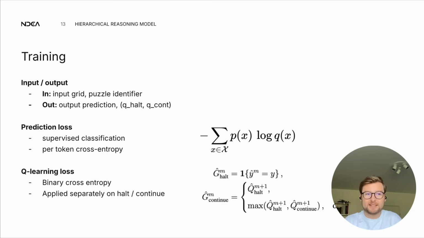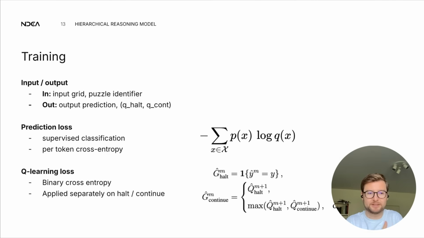The way training is done has two components. It's a prediction loss and a Q-learning loss. Input-output, we've just seen this, right? The input is just the input grid and the puzzle identifier. The output is the prediction for this input and the puzzle identifier, as well as the halting or continue signal. The prediction loss trains for the output. It's just a supervised classification on a per-token level. So for every token, it tries to encourage the model to make the correct prediction.